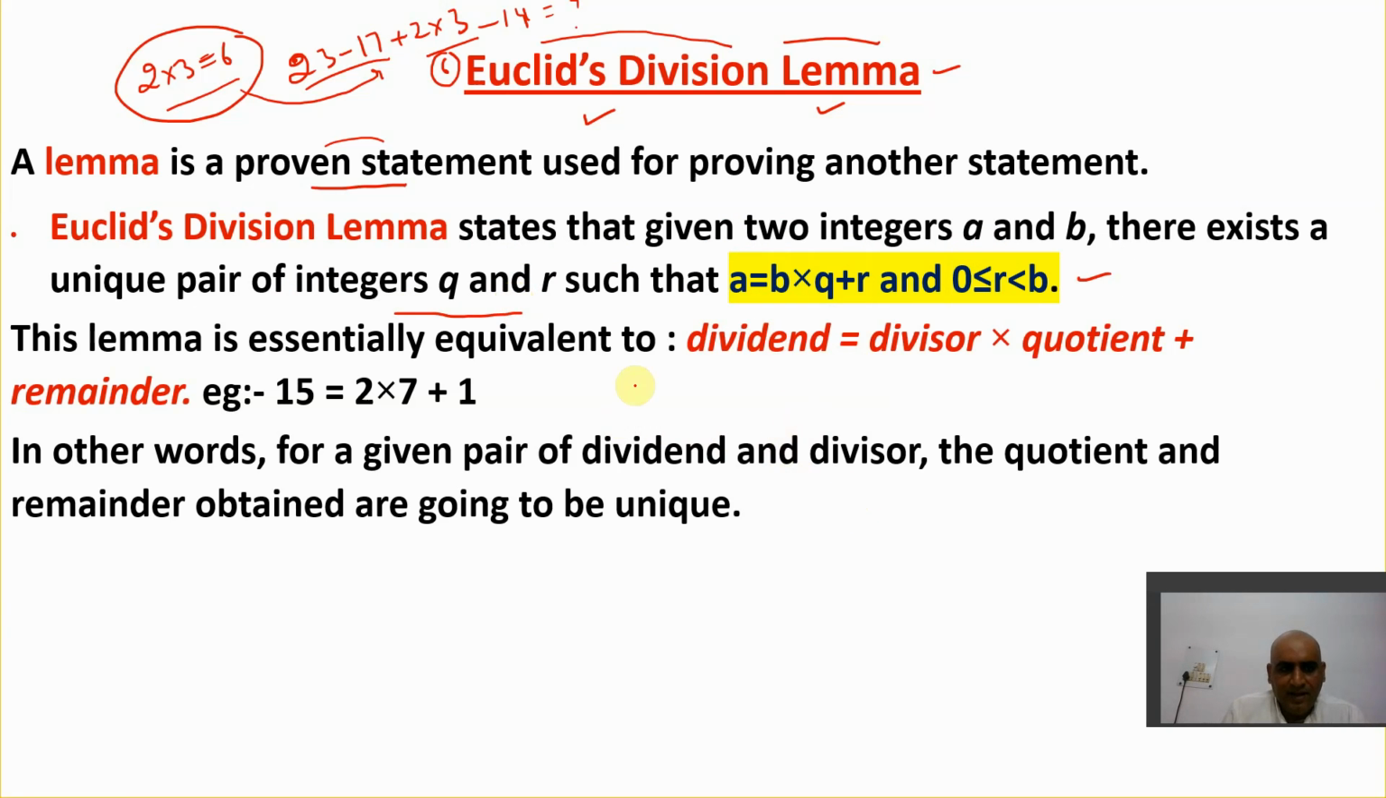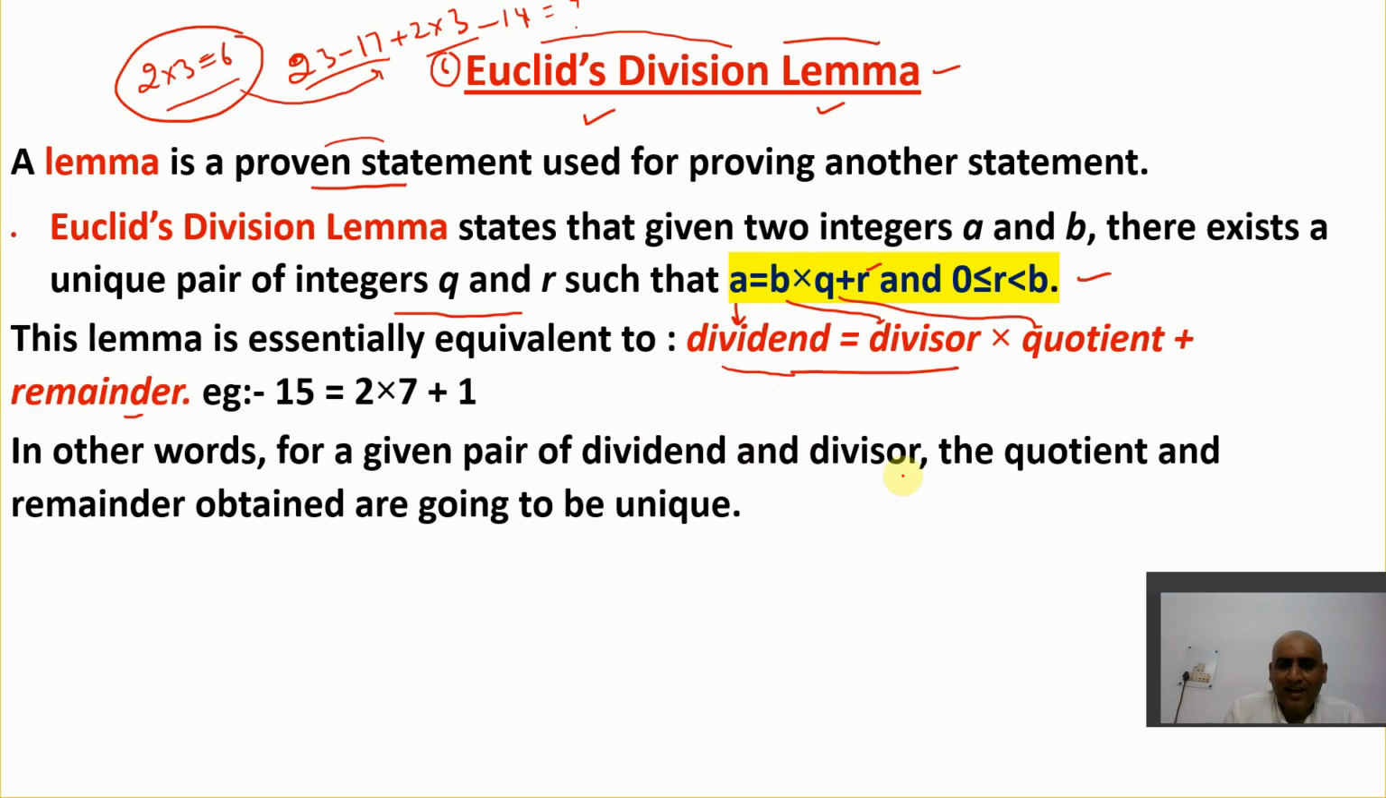One more point: this lemma is equivalent to dividend is equal to divisor into quotient plus remainder. Here a means dividend, b means divisor, q means quotient, and r means remainder. So this division lemma signifies this particular formula.